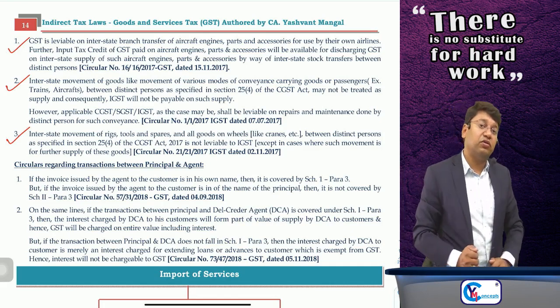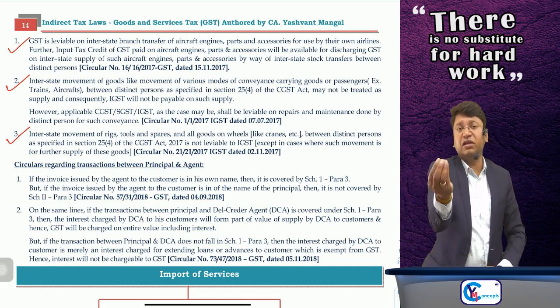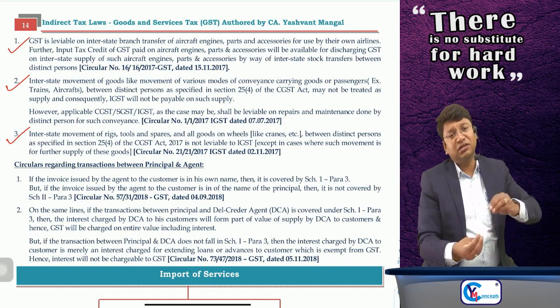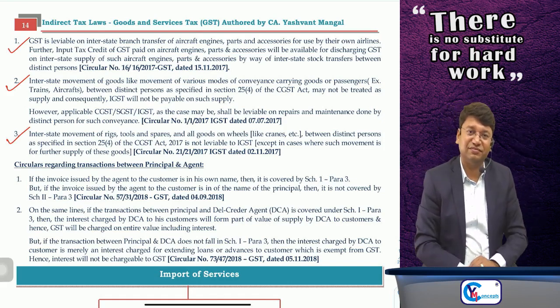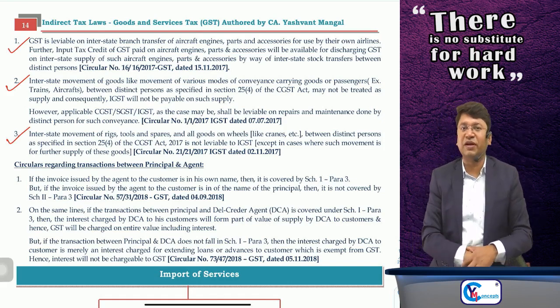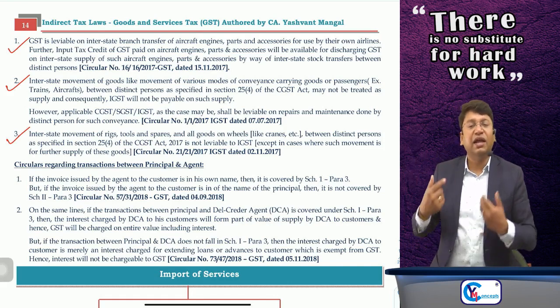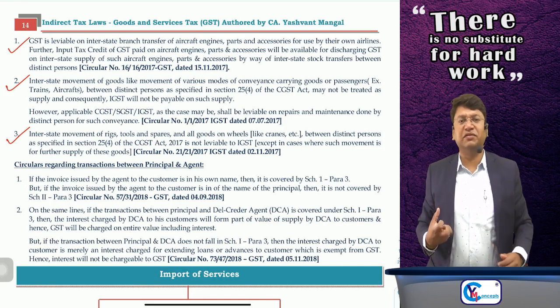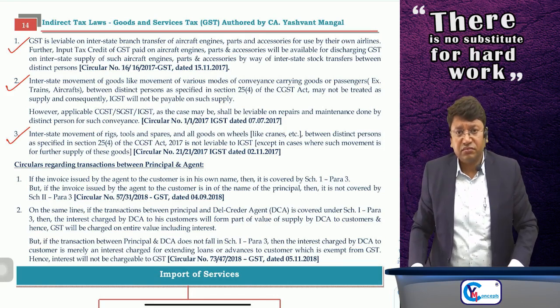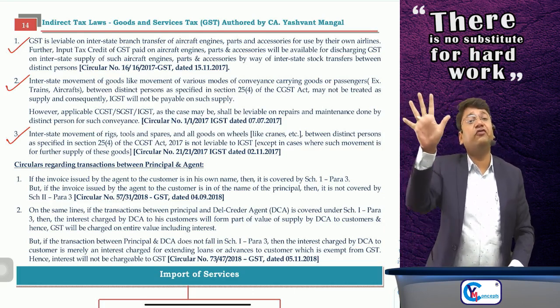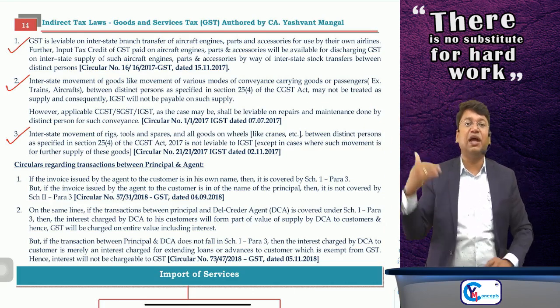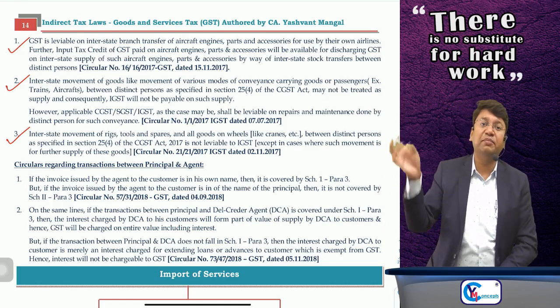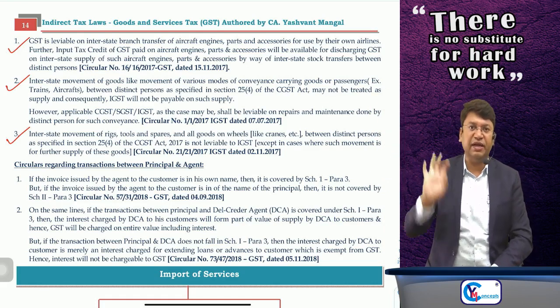Sir, suppose we have one branch in Maharashtra and another branch in Tamil Nadu. Both branches provide these engineering services to their clients. We have five trucks at each branch, which have pre-installed machineries required for repairing, etc.